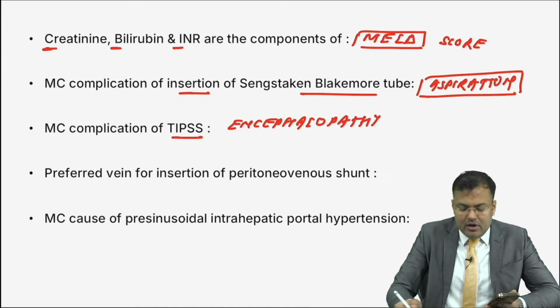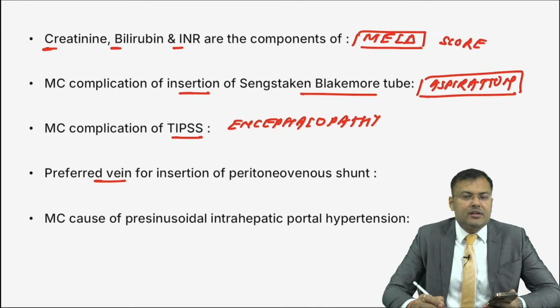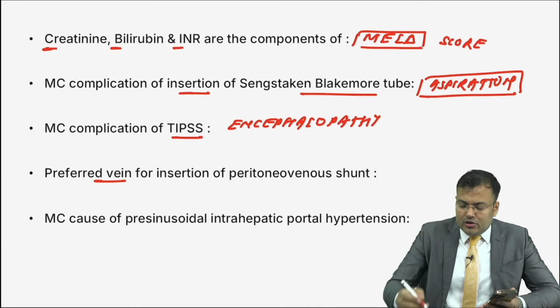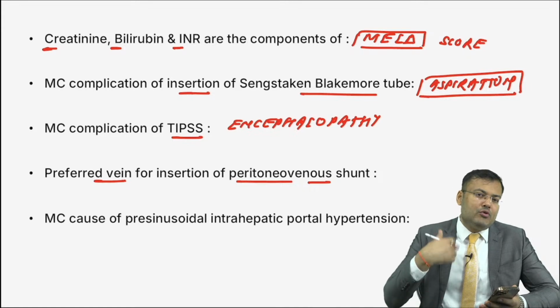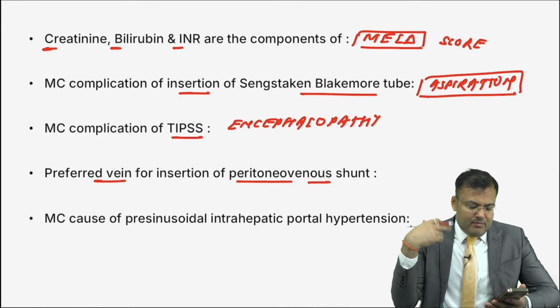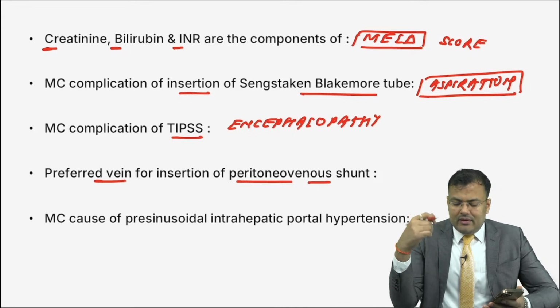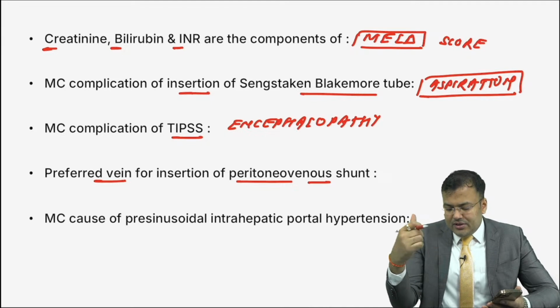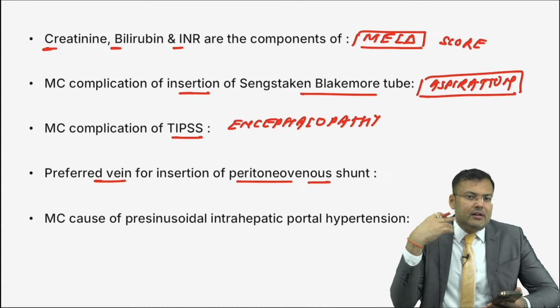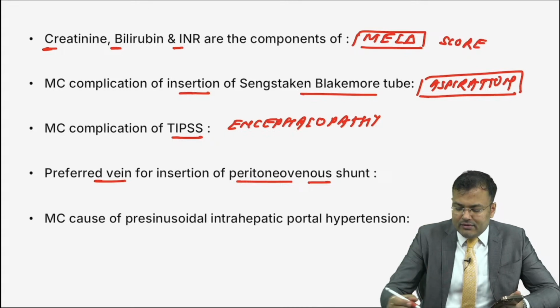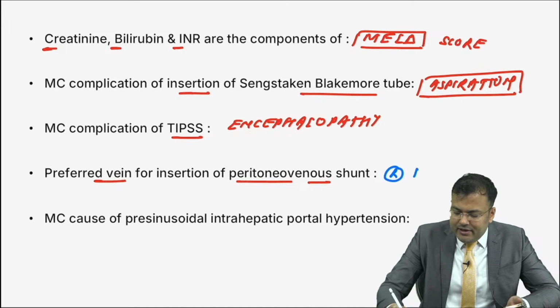Clear? Next question. What is the preferred vein for insertion of peritoneal venous shunt? So one end is in the peritoneal cavity. Can you tell me where the other end is? Yes, very good, correct. It is the right internal jugular vein, followed by superior vena cava. This is the right IJV, followed by superior vena cava.